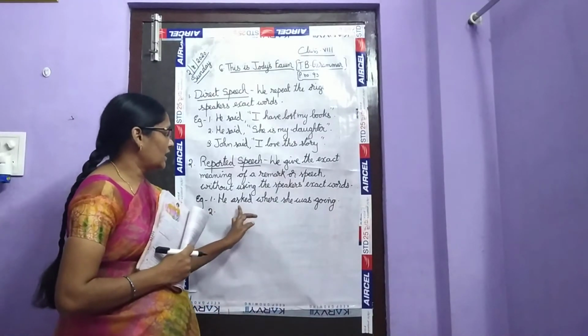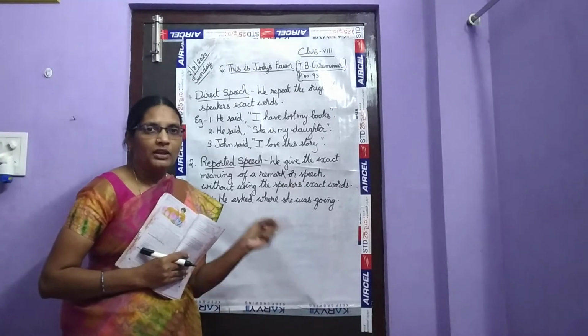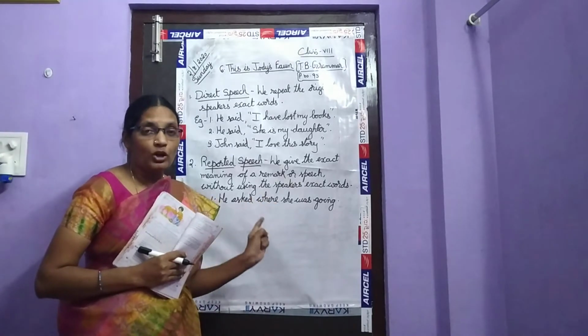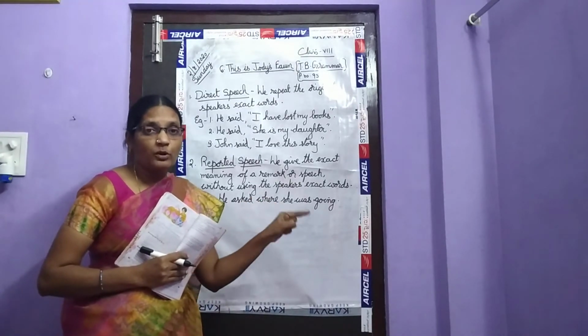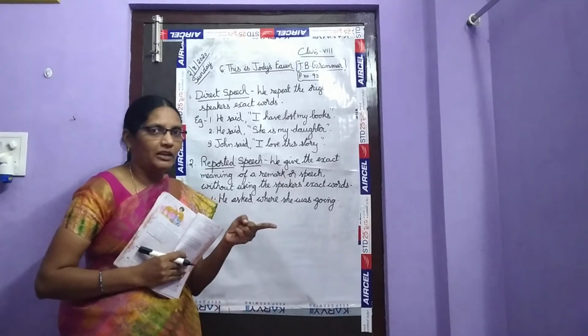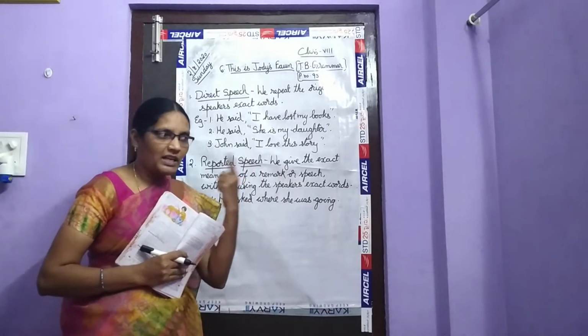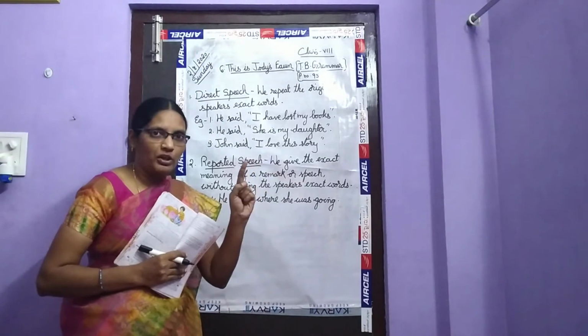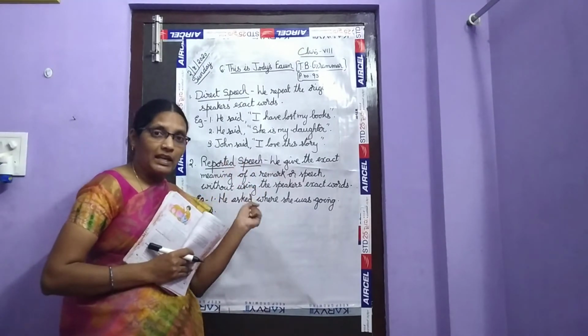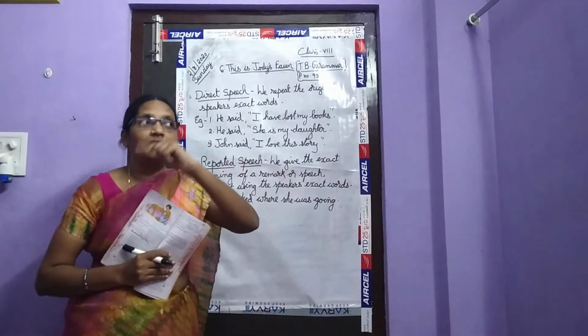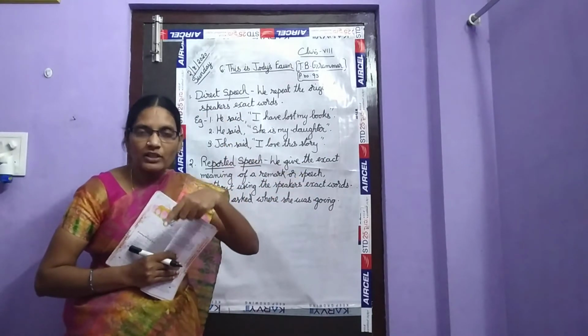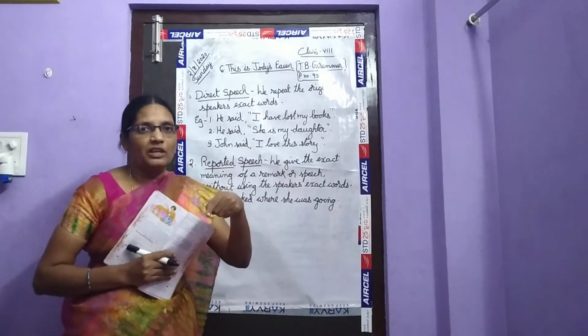So if he said, where are you going? It comes under direct speech, because those are the words spoken by the speaker directly. He said, where are you going? So he is asking that person directly, where are you going? It comes under direct speech. He asked the other person where she was going. So who is involved there? The third person is involved there.